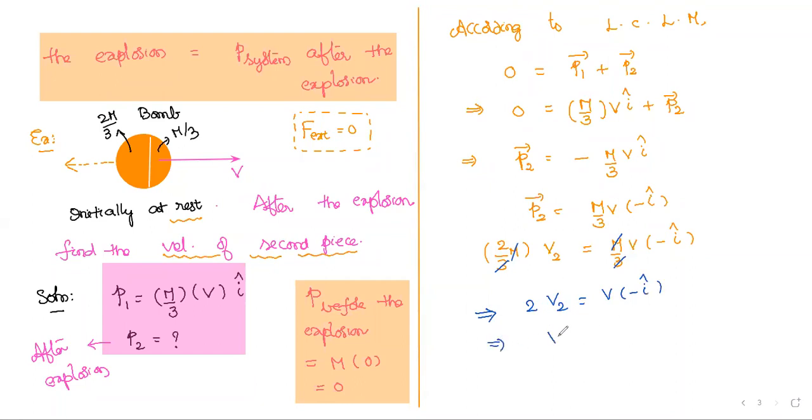So v2 equals one half times the velocity times minus i. Direction, as already said, is along the negative x-axis. The magnitude of the velocity of the second piece is simply v by 2, along the negative x-axis.